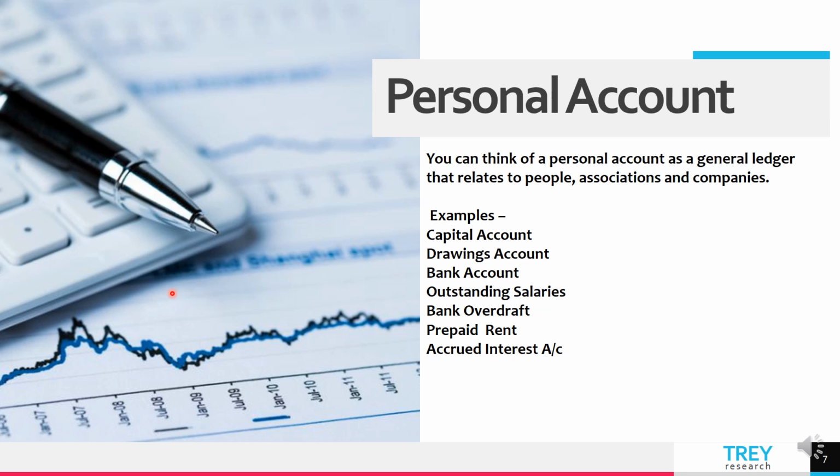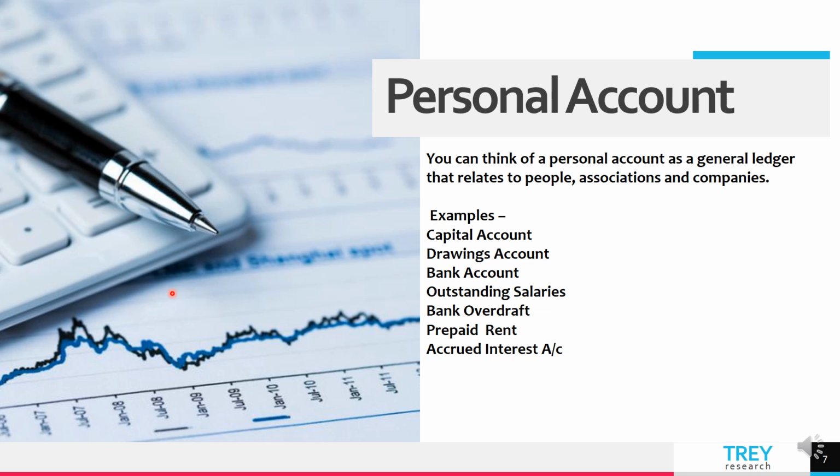Now, what are outstanding salaries? If we look into that, outstanding salaries are the salaries which are yet to be paid. On the other hand, if we take into consideration prepaid rent, then prepaid rent is the rent that we have already paid in advance. Outstanding salaries are shown as a liability in the balance sheet. Prepaid rent, that is, you have paid it in advance. So it wasn't supposed to be paid, but you have paid it in advance. So you will show it in the assets of the company, that is in the balance sheet.